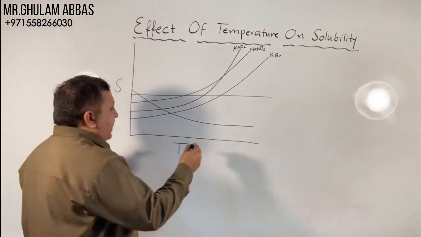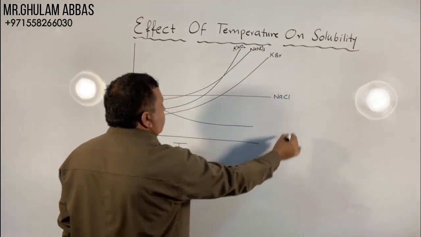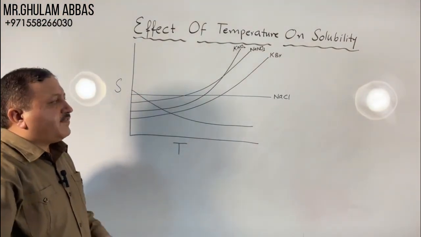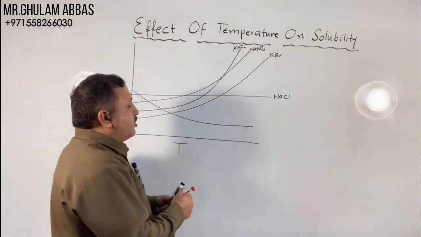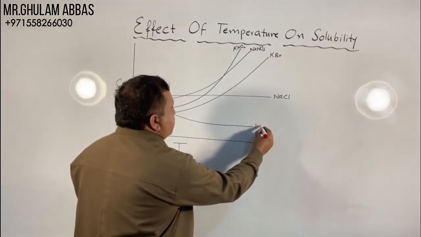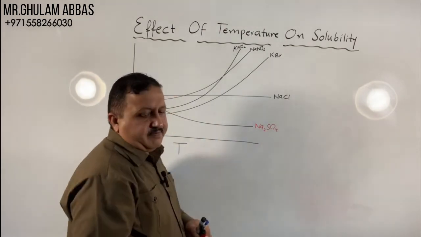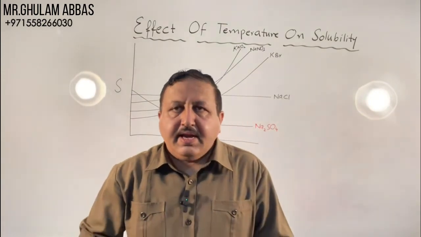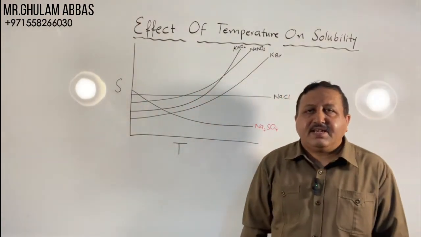But the solubility of NaCl remains the same. There is no effect of temperature on the solubility of NaCl. And the solubility of Na2SO4, sodium sulfate, decreases with increase in temperature.